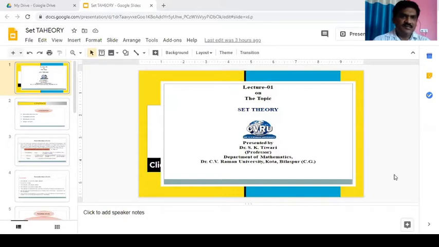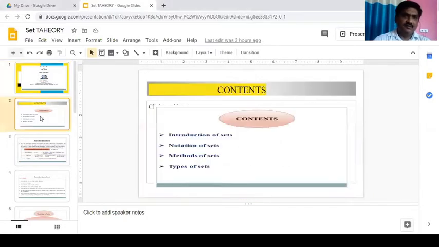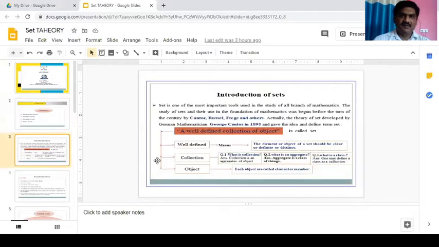Now I will discuss the following contents: introduction of sets, notation of sets, methods of sets, types of sets. Introduction of sets. Set is one of the most important tools used in the study of all branches of mathematics.